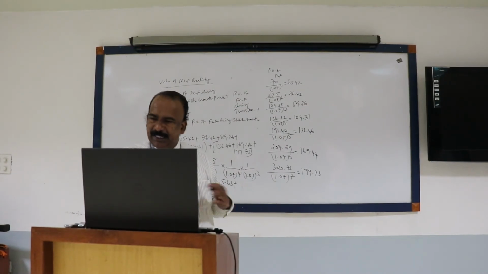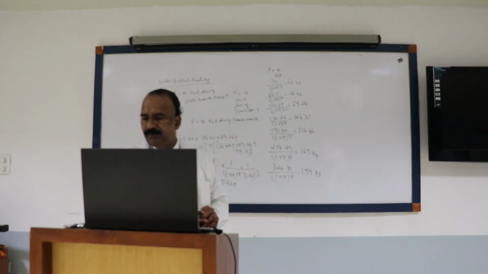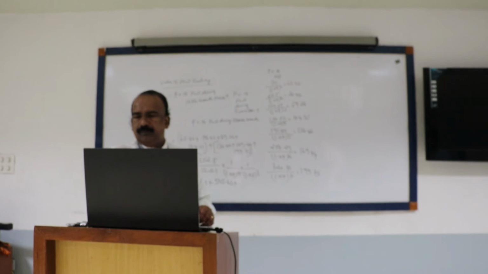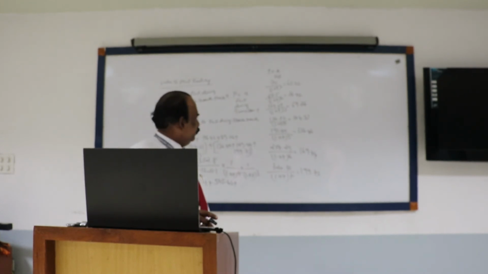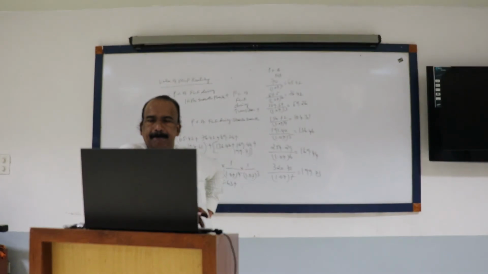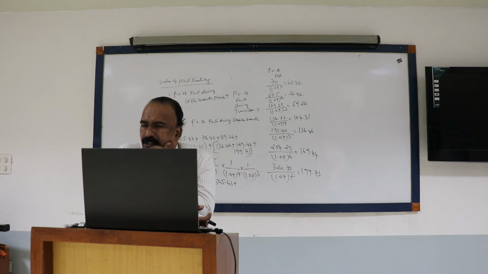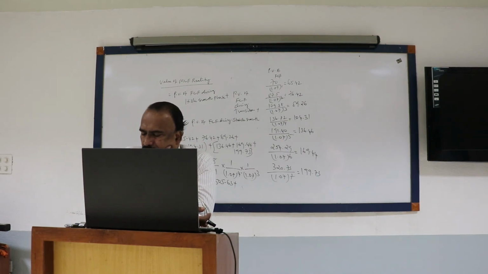And 1.07 power 3, what's the value? Multiply those, then divide with that value. How much comes? That value is relatively higher, because the continuing value will be higher.